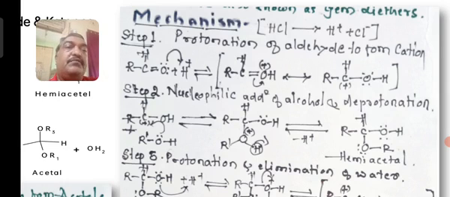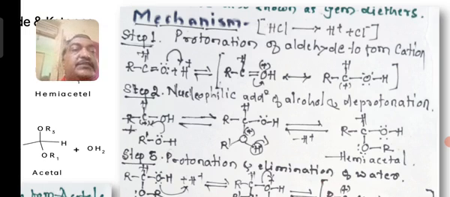Still there is a double bond between carbon and oxygen, RCH double bond OH plus. But the pi bond electrons shift towards the oxygen, making the carbon positively charged, with H and OH attached.